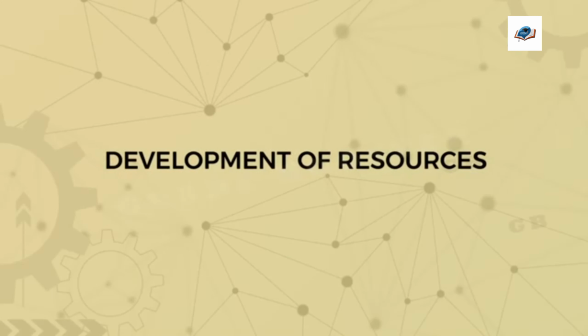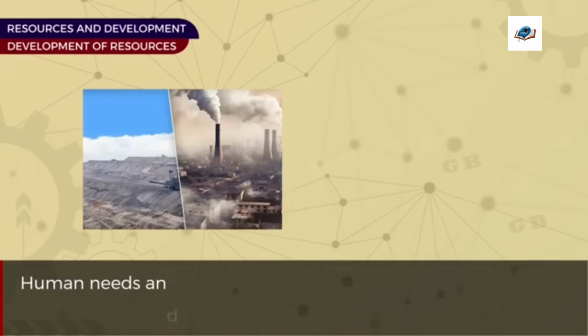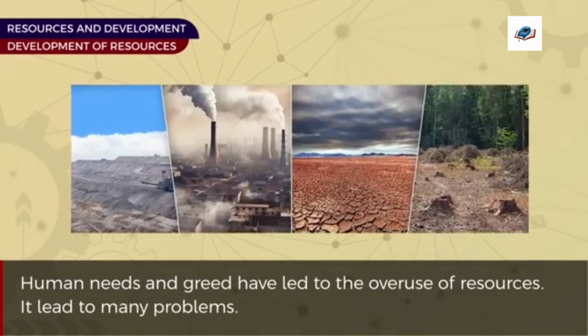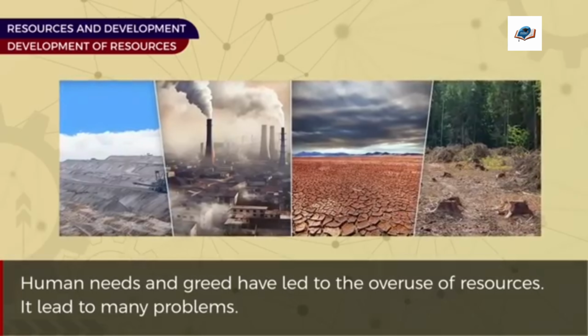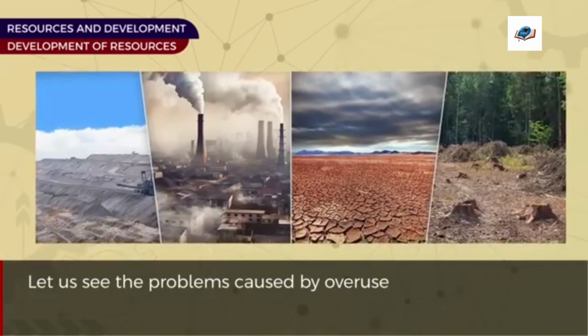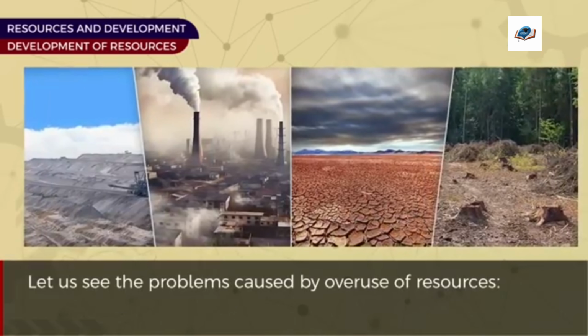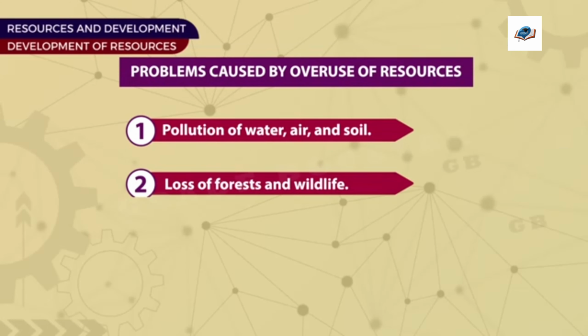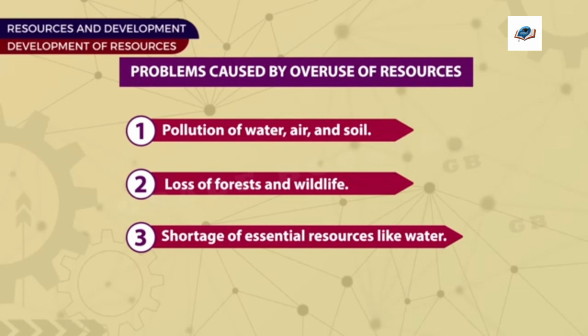Development of resources. Human needs and greed have led to the overuse of resources. It led to many problems. Let us see the problems caused by the overuse of resources. Pollution of water, pollution of air, and pollution of soil. Loss of forests and wildlife. Shortage of essential resources like water. So these are the problems caused by the overuse of resources.